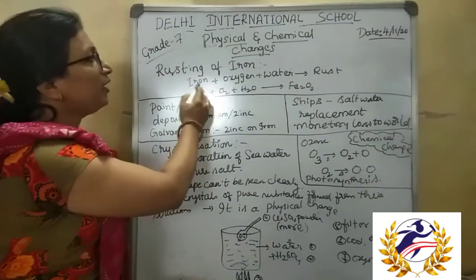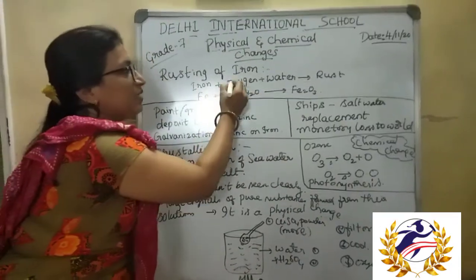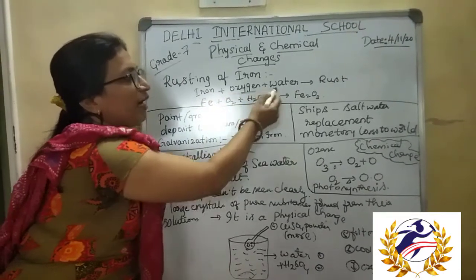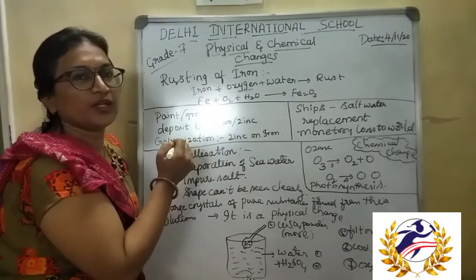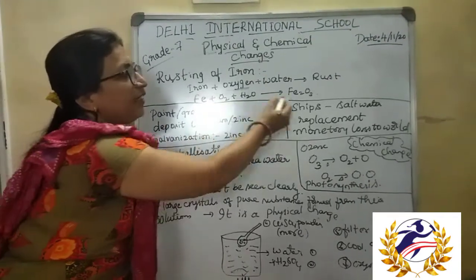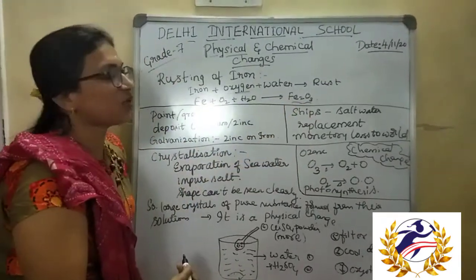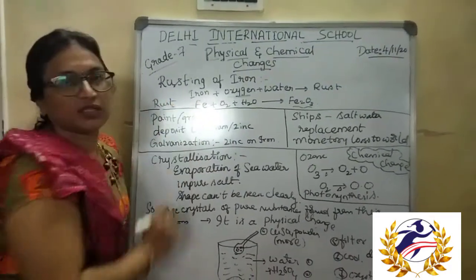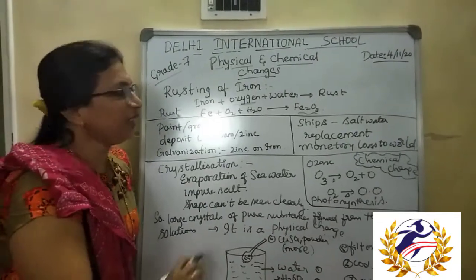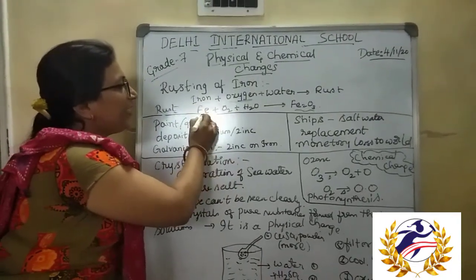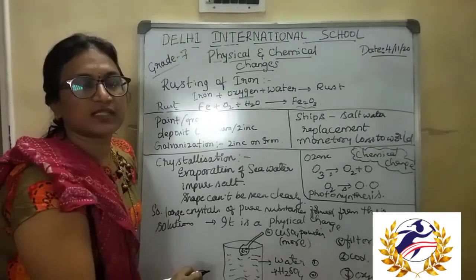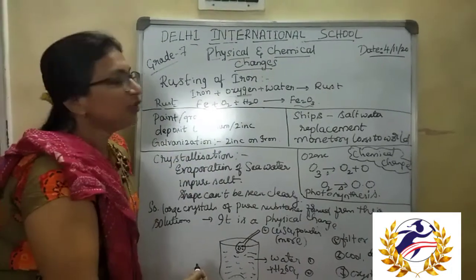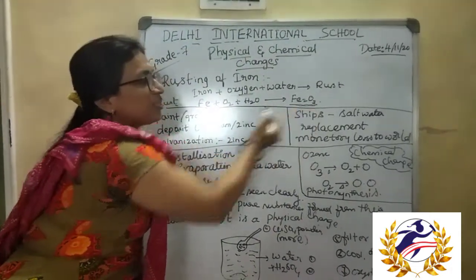Okay, so iron reacts with atmospheric oxygen, that is O2. This iron is Fe, ferrum, which reacts with the oxygen and water vapor or humidity in the atmosphere, and it forms iron oxide, which we call rust. This is a very slow process. It takes months to rust an iron, isn't it? So a completely new substance is formed.